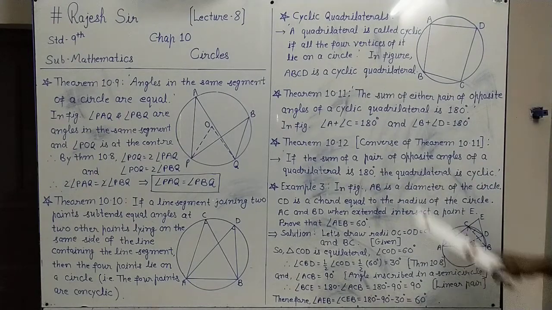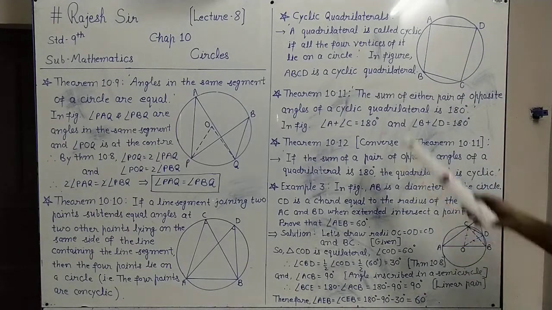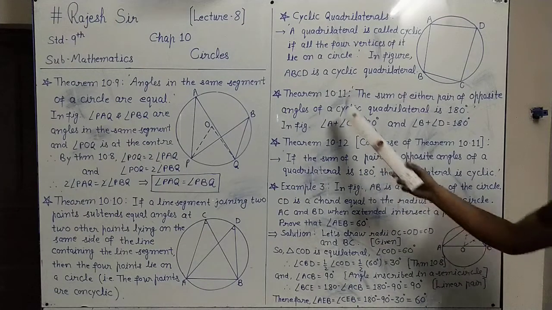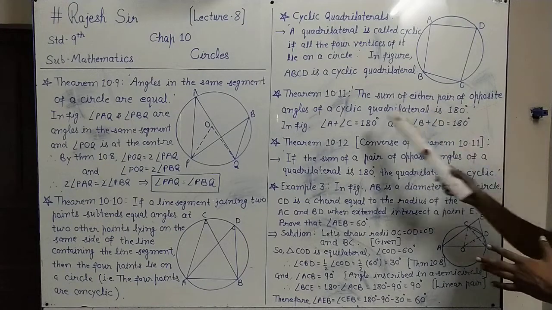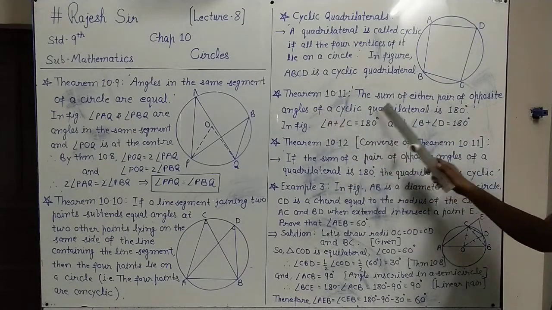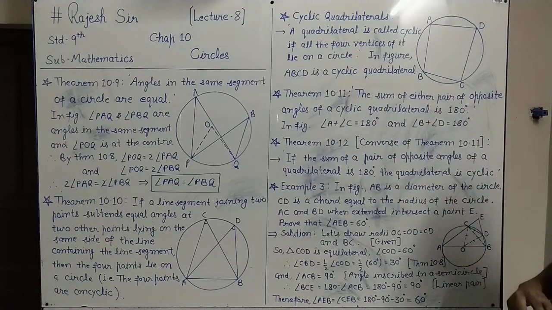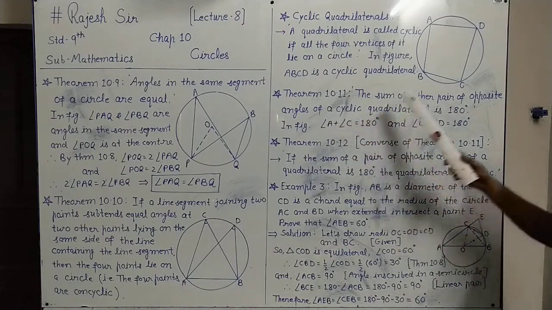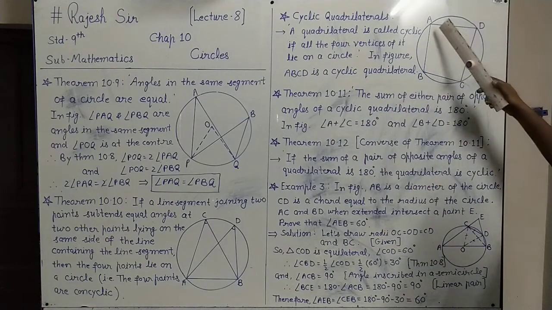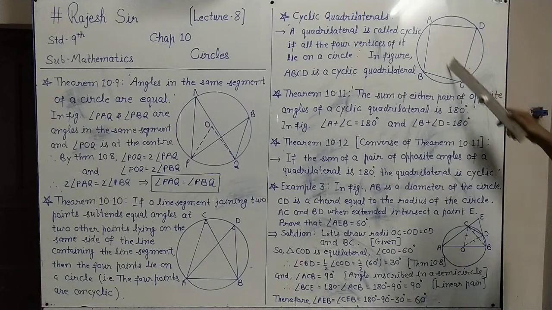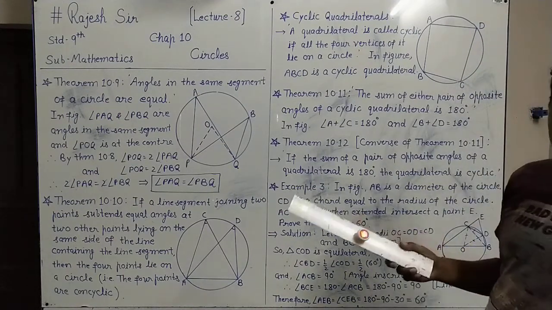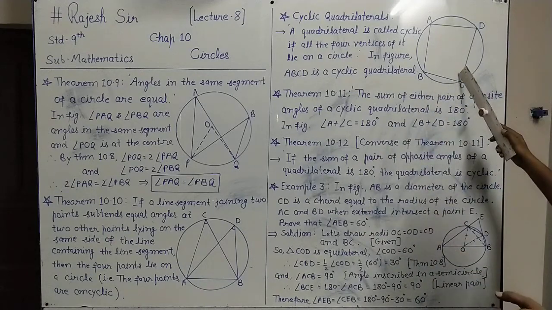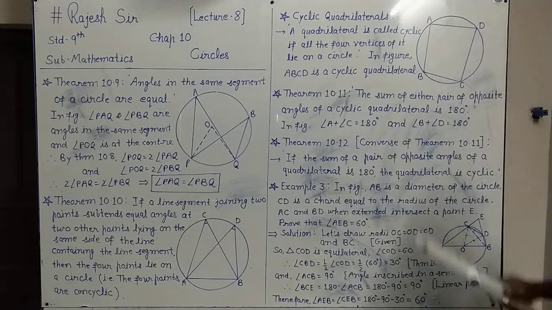Right? Now in this cyclic quadrilateral related theorem we have, theorem 10.11: the sum of either pair of opposite angles of a cyclic quadrilateral is 180 degrees. So in the figure, opposite angles of this cyclic quadrilateral are angle A and angle C. In a quadrilateral, this is the concept of opposite angles. So angle A and angle C are opposite, angle B and angle D are opposite.